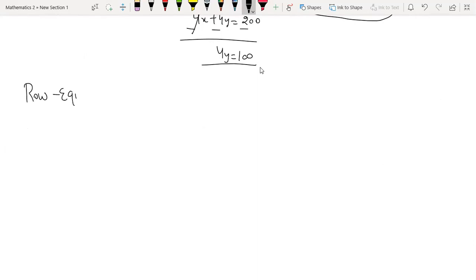So let me give you the definition. Row equivalent matrices.